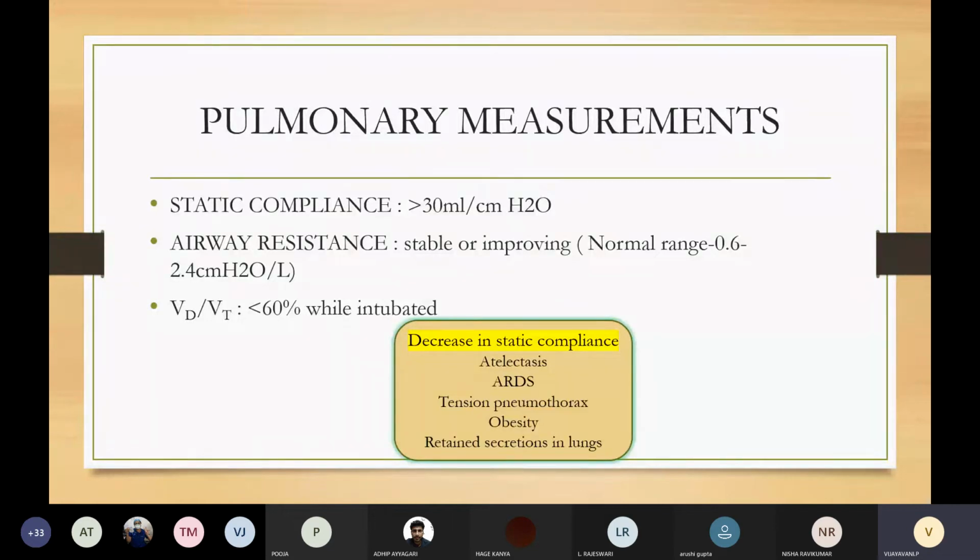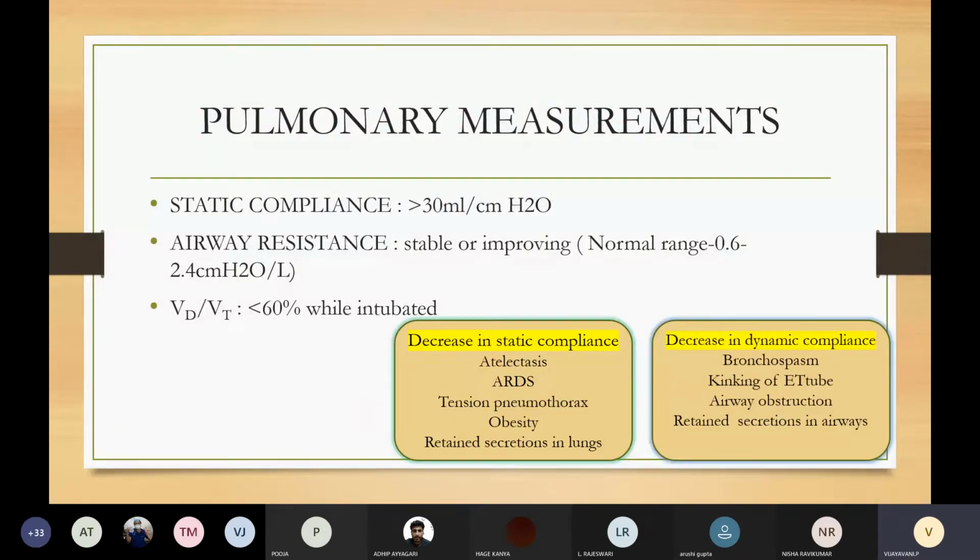Now, what are all the conditions where the airway resistance is increased and dynamic compliance is decreased? Because dynamic compliance is nothing but the ratio of tidal volume over the peak inspiratory pressure minus the positive end expiratory pressure, that is nothing but our airway resistance. So in conditions where the airway resistance is increased, our dynamic compliance will decrease. Those conditions are pathological conditions like bronchospasm, kinking of the endotracheal tube, airway obstruction, and when there are retained secretions in the airways.